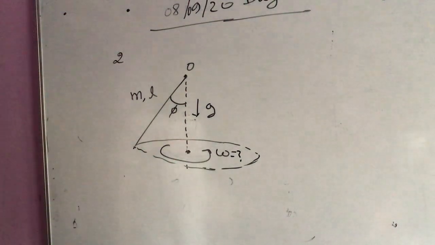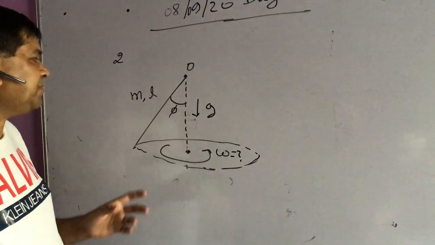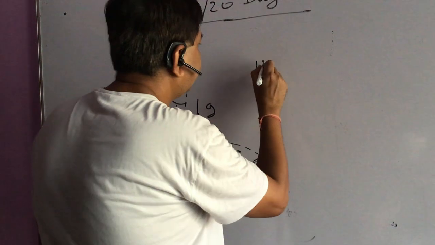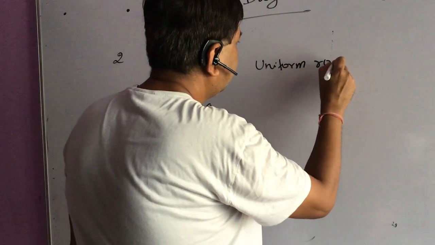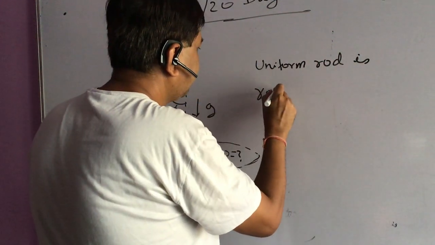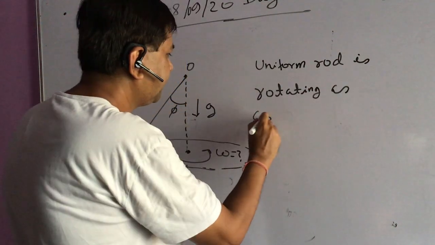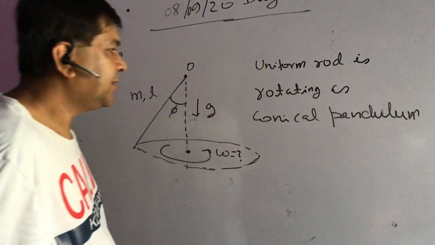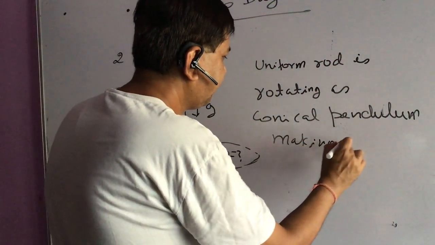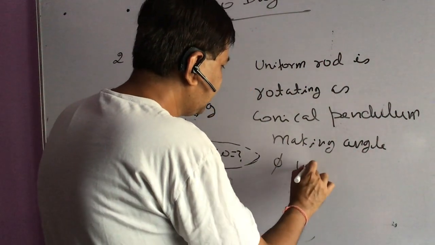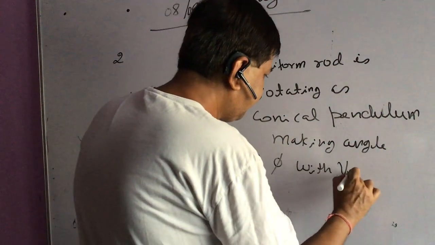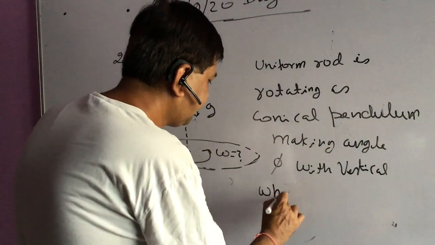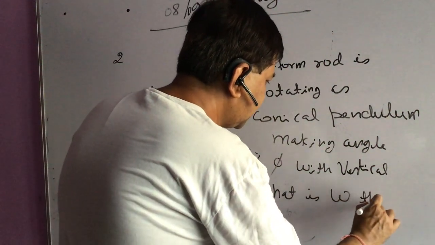The question is, this uniform rod is rotating as a conical pendulum, making angle phi with the vertical. What is omega, the angular velocity?